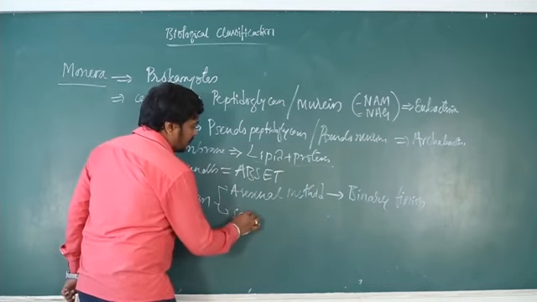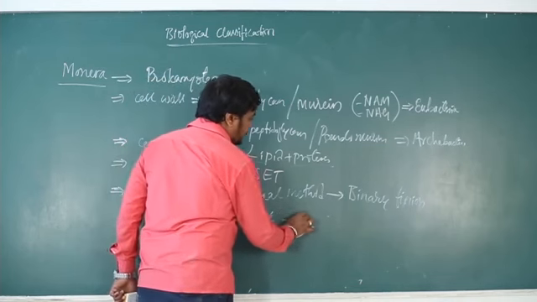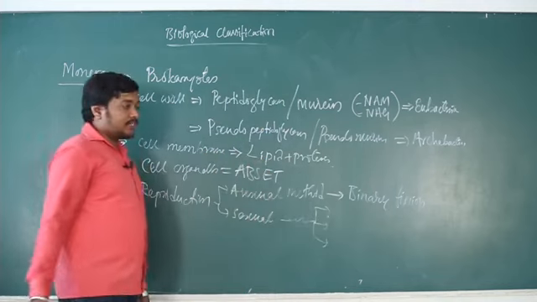Then sexual reproduction: actual sexual reproduction is absent. There is no formation of gametes, because there is no definite nucleus. That is why we call them prokaryotes: no definite nucleus.